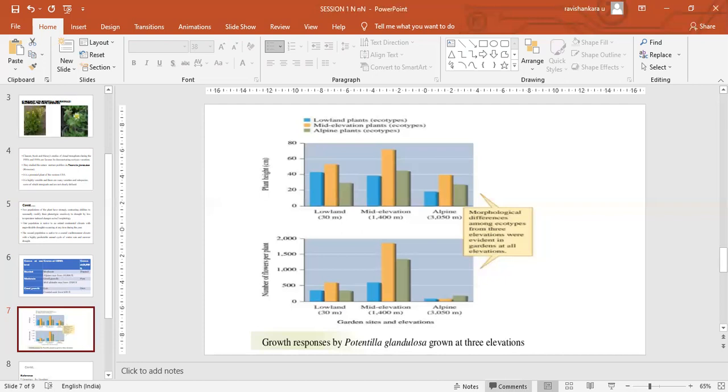Similarly, the comparison shows that the lowland plant at the highest elevation showed no flowering at all. So this kind of growth response of Potentilla glandulosa in different climatic conditions shows that nature influences the growth, flowering, and expression of genes in all organisms.